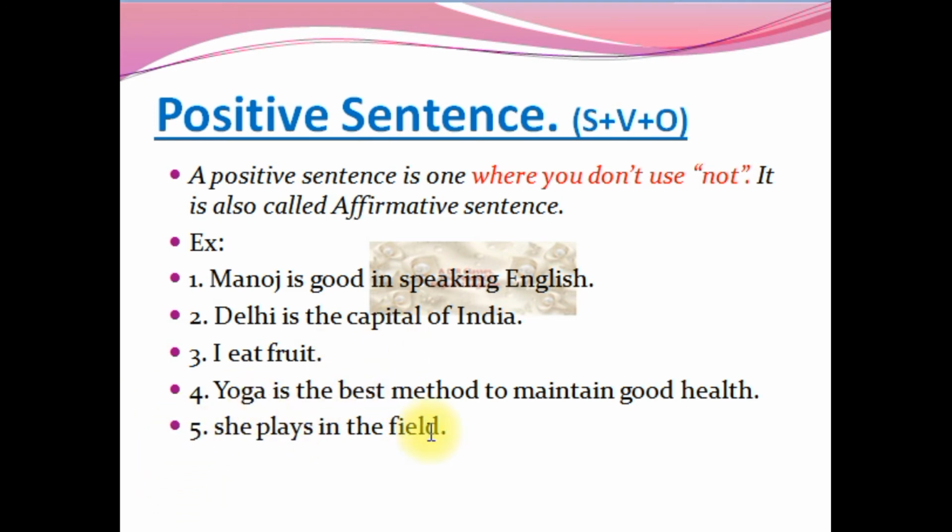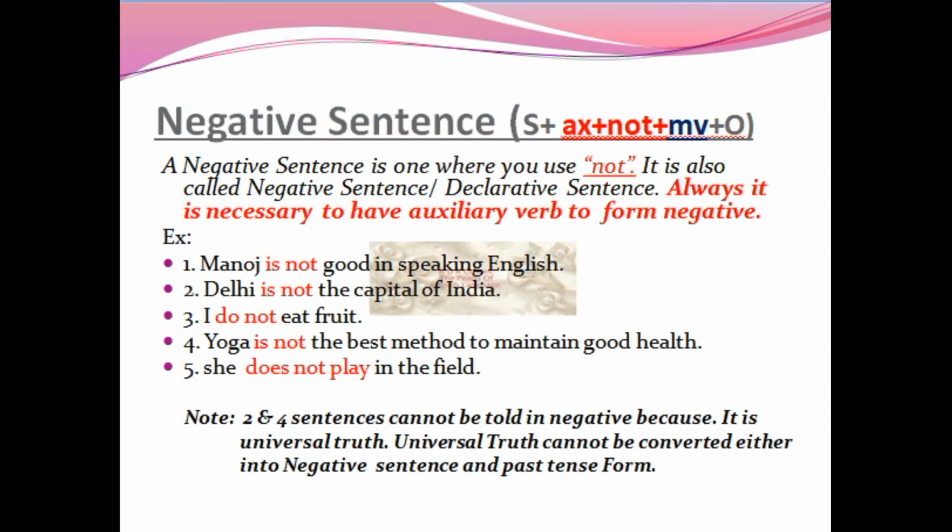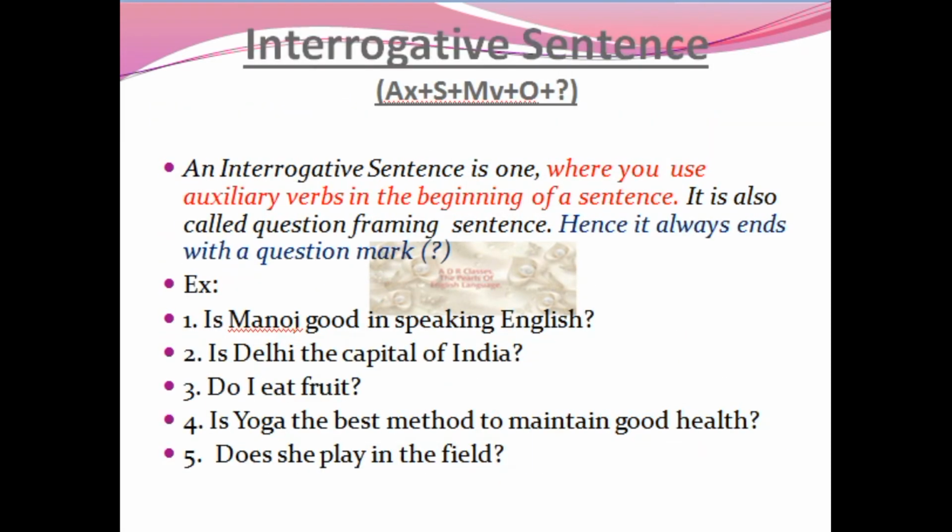Now, after knowing the positive sentence and the negative sentence, the third sentence type that we are going to deal with is the interrogative sentence. What is an interrogative sentence? An interrogative sentence is one where you use an auxiliary at the beginning of the sentence. It is also called a question-framing sentence, hence it always ends with a question mark. Okay, so this you have to maintain.